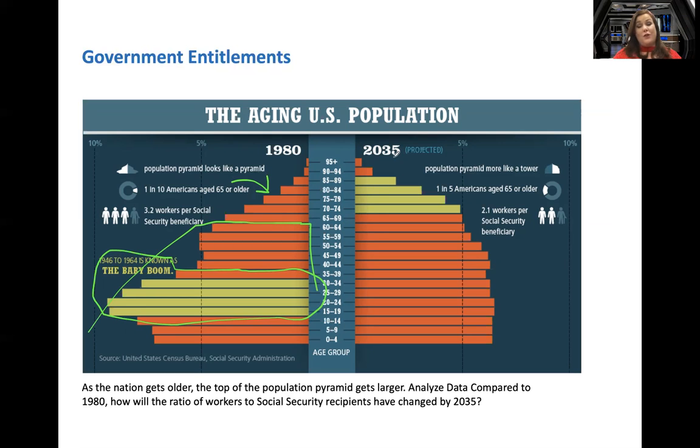Now let's look at 2035. This is projected. We got 15 years. All these baby boomers are going to be on Social Security. So now instead of 1 in 10 Americans being 65 and older, we have 1 in 5 Americans 65 and older. And now it takes 2.1 workers per Social Security beneficiary. And if you look at this in 1980, this looks more like a pyramid. And this is starting to look straight up and down right there.